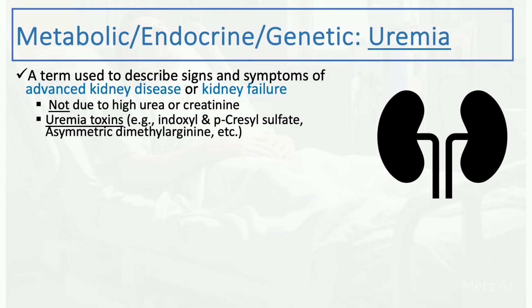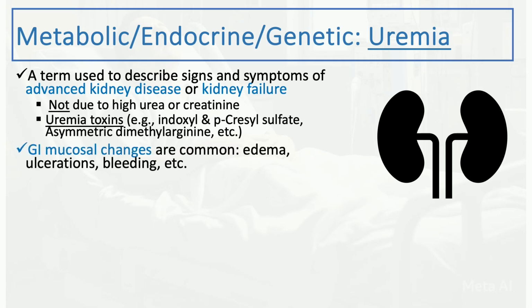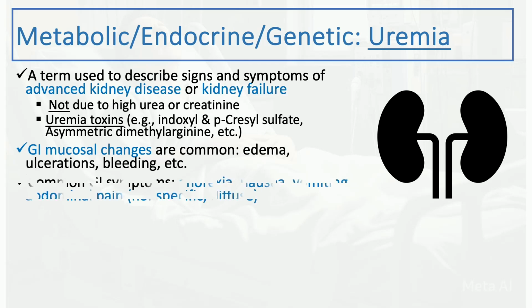And uremia is usually a term used to describe signs and symptoms of advanced kidney disease or kidney failure. The GI symptoms not necessarily due to just a high urea or high creatinine, but usually there are a lot of uremic toxins, so to speak. There's a lot of them. This is just some examples, but usually the accumulation of these toxins is the reason behind the uremia symptoms in general, including the abdominal pain, which could be due to mucosal changes inside the abdomen, including edema or sometimes ulcerations and bleeding. These are relatively common in patients with advanced kidney disease.